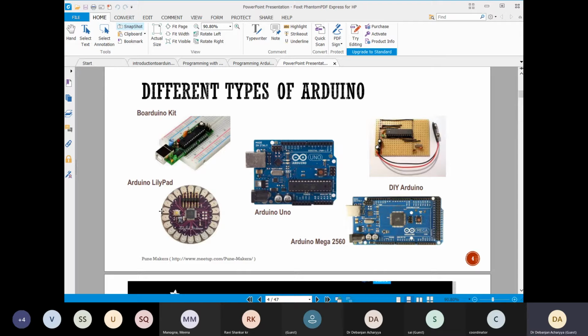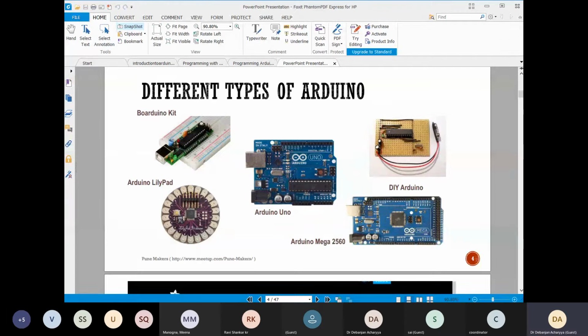In that case you will not find the Arduino logo there, but you will find the Uno, though there may be some different name. Arduino itself is a registered trademark of a registered company. But several companies in India and around the globe are developing the Arduino board because Arduino open sourced their architecture.